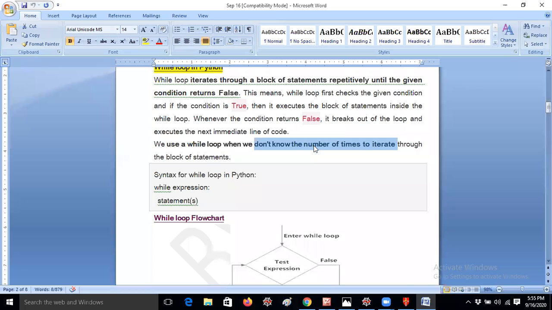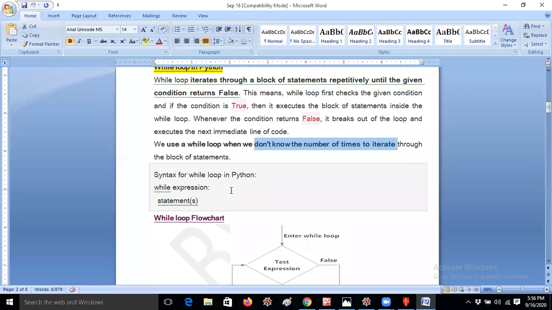Even from the interview point of view, if they ask when we have to prefer the for loop and the while loop, the answer is: when we know the number of times the loop will iterate, use the for loop. For example, print the numbers 1 to 10. That means you have to iterate the loop 10 times, right? So you already know the logic, so it is better to move to the for loop only. But if you don't know how many iterations you have to complete, then you should prefer the while loop.